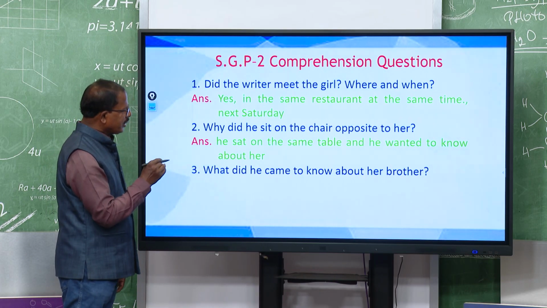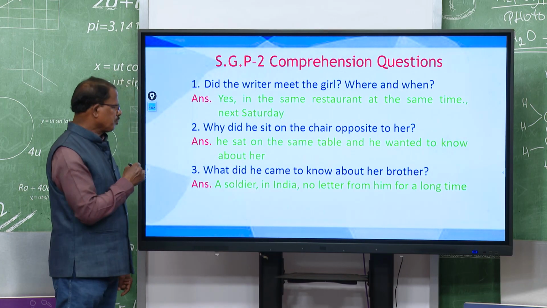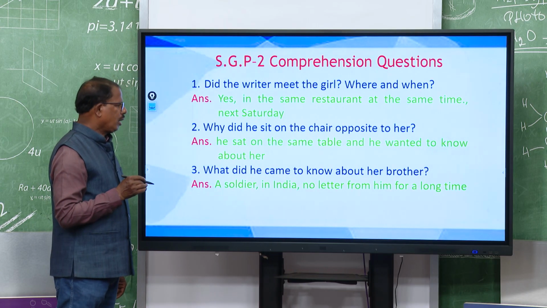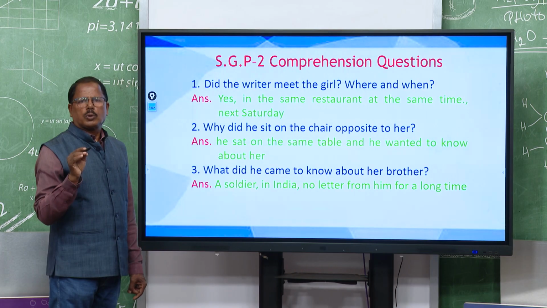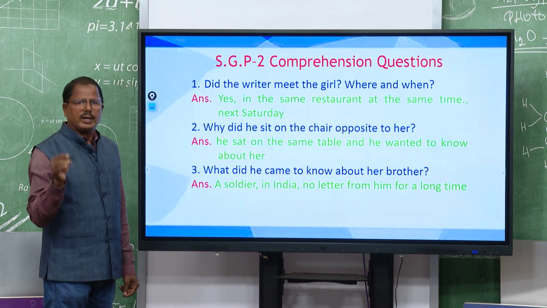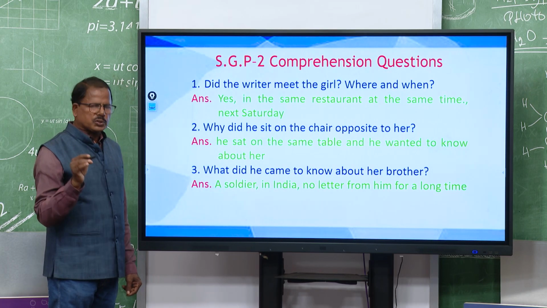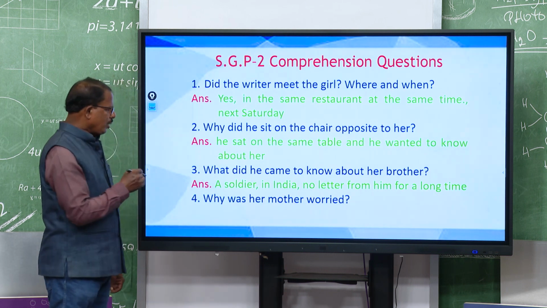What did he come to know about her brother, right? The writer came to know that her brother was a soldier in India and there was no letter from her brother for a long time. So, her brother has not sent any letter to his mother or to his sister for a long time, right. And why was her mother worried?